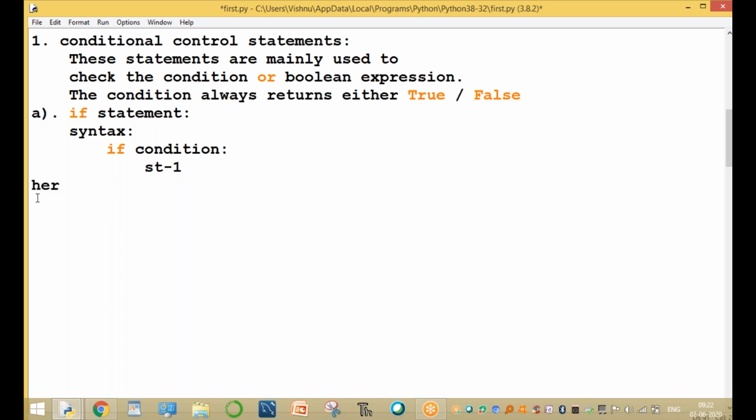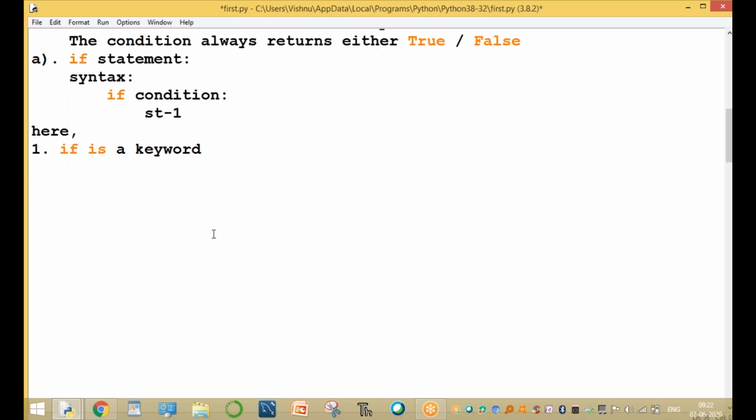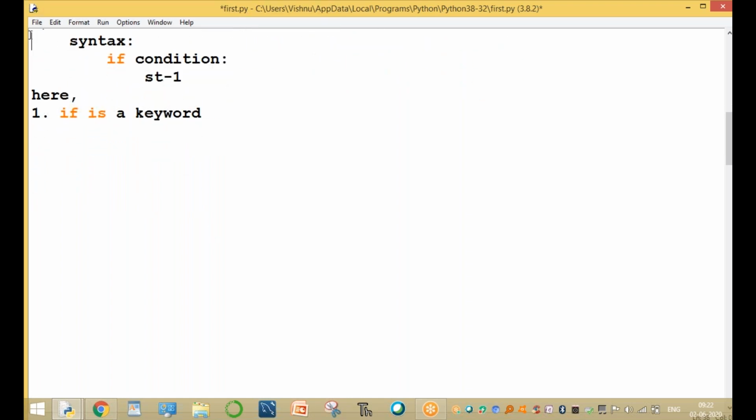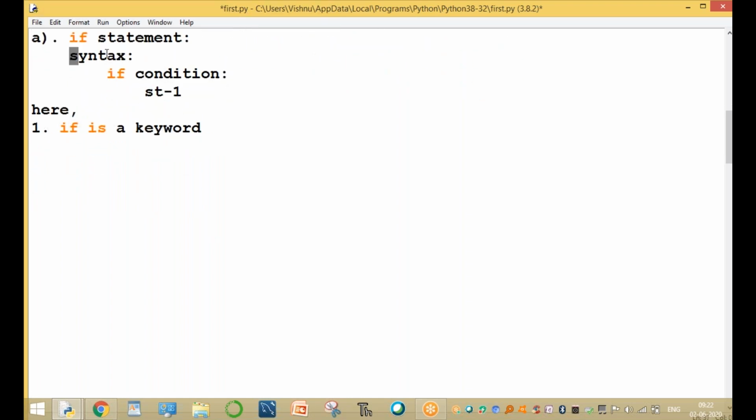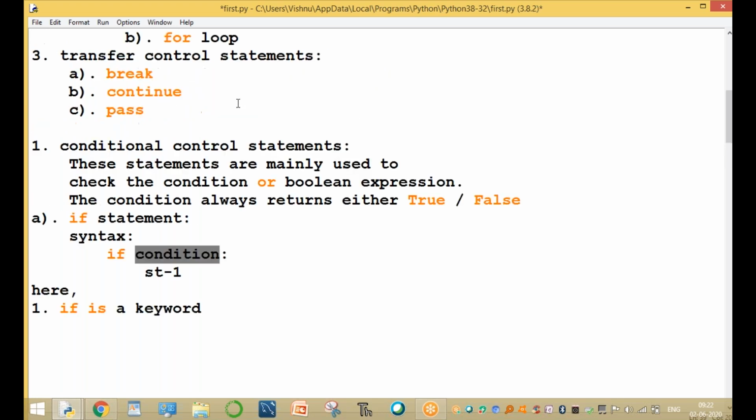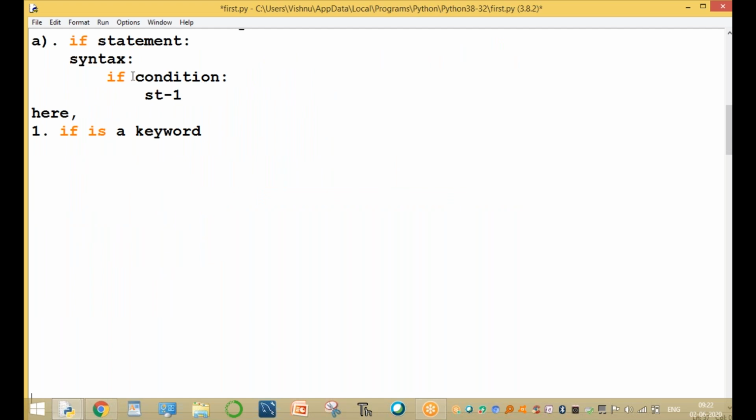Sir, in this syntax, what is if? First, if is a keyword. It is compulsory, if you are writing it. This is called a simple if statement. Please observe this one. We are using the condition here, and this condition always returns either a true value or a false value. If this condition returns true, then execute this statement. If is a keyword in this syntax.